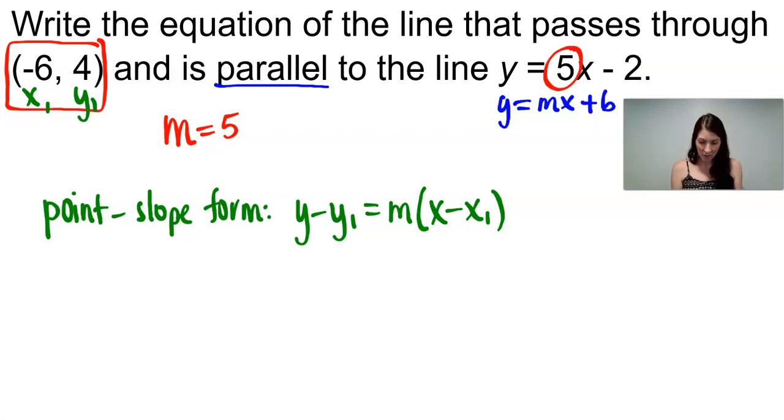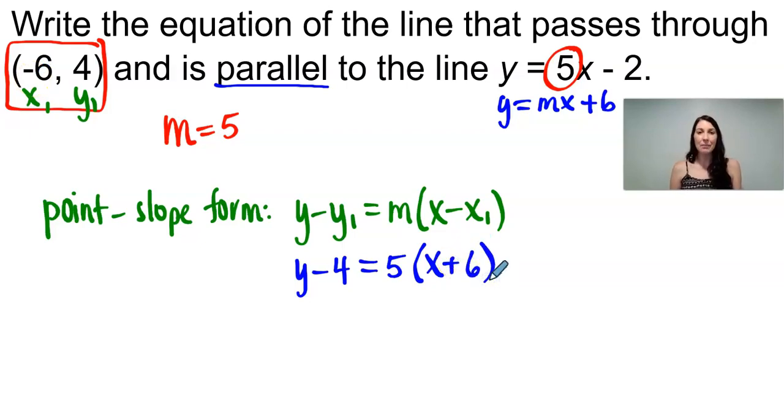This line would be y minus 4, because y1 is the value of 4, equals m is 5, because the slope is equal to the slope in this problem, 5, x minus, and it looks like here I would be subtracting a negative 6. x minus a negative 6 changes to x plus 6. And there we have it. If you can leave your equation in point-slope form, that would be your final answer.